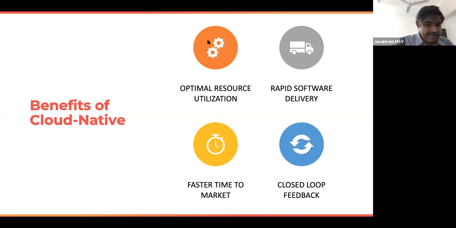And ultimately, closed loop feedback, where your customers will report an issue to you and you can very quickly fix it and ship it back to your code, so your software. All these are the benefits of cloud native. So it's time for you to consider cloud native and Kubernetes based on containers, and it is going to really help you in taking advantage of not just the technology benefits, but also delivering better experiences and delighting your customers.